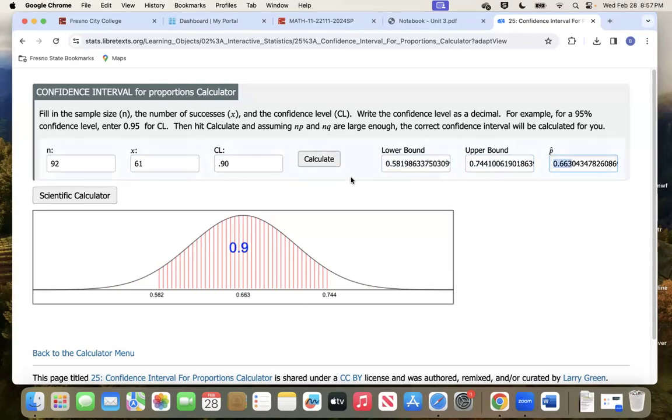So that gives us 90% confidence that the real average for all of America, this 66 is just the percentage of our sample, but we think the real average for all of America, we're 90% sure, is somewhere between 58% and 74%. And so there we go.